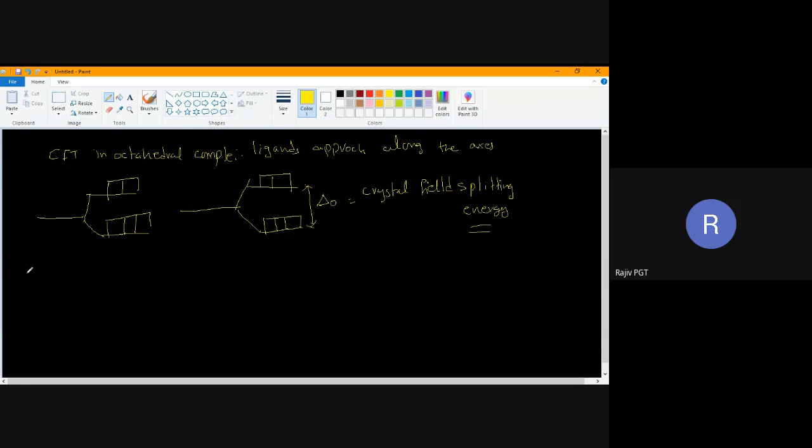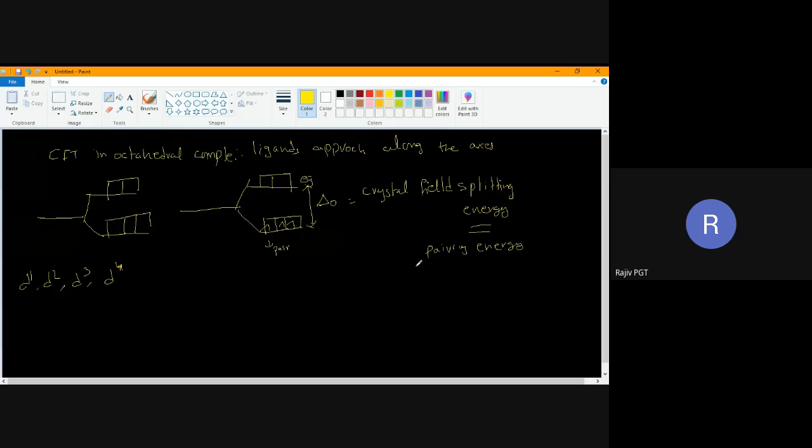If I have a d1 configuration, one electron I will place here. If I have a d2 configuration, one electron I will place here. Next, if I have a d3 configuration, one electron I will place here. Now, if I have a d4 configuration, the question is: can I pair here, or should I enter into the EG level? To understand this, I have introduced one more energy, which is called pairing energy.